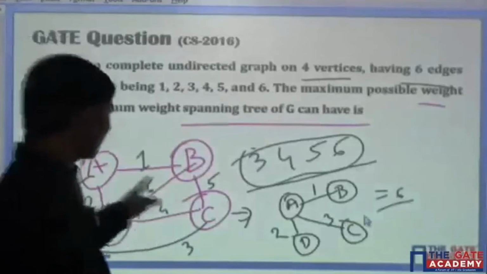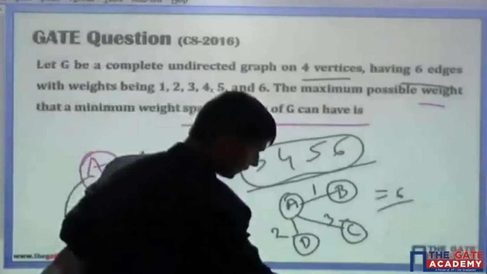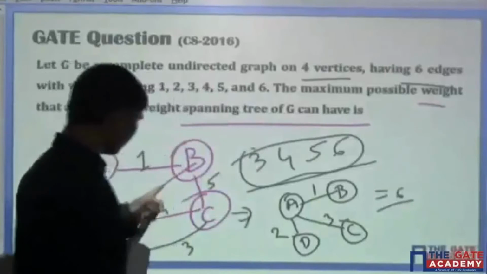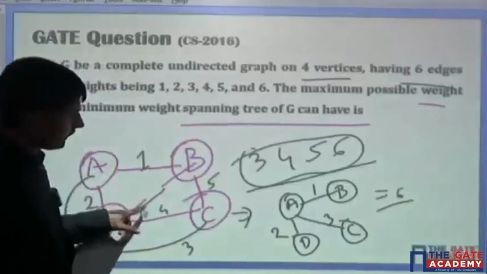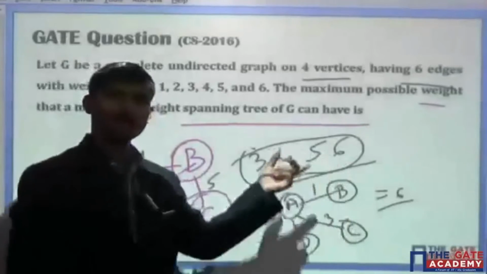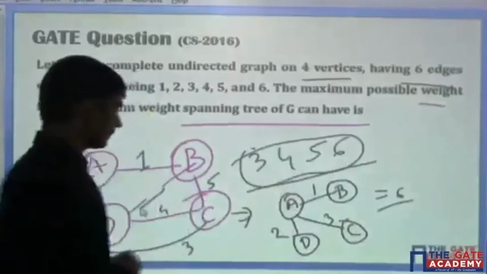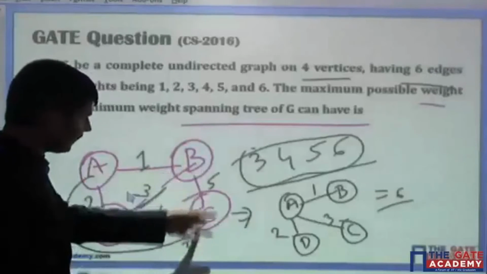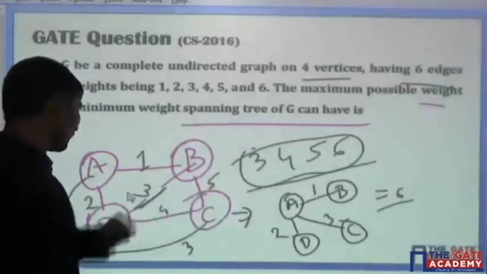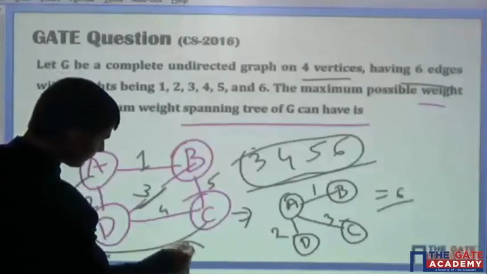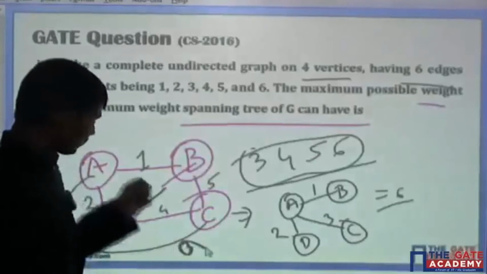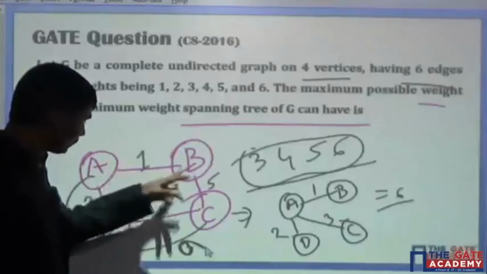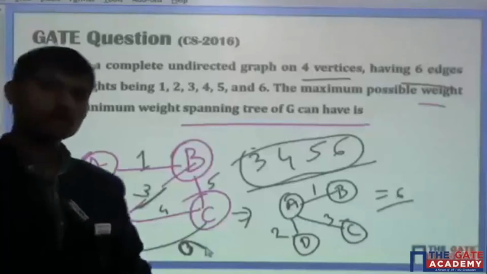And the reason is, suppose the weight that we are putting here out of these weights is not the largest, it is the smallest. Let me take an example. Suppose it is 3. So if it is 3, then the other weights could be 4, 5, 6. So now you will not use this 3. So if you will not use this 3 and definitely you are going to use 1 and 2, then what are the other possibilities that you are going to use?